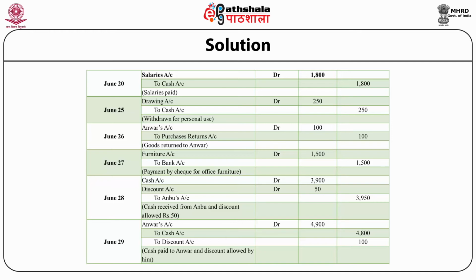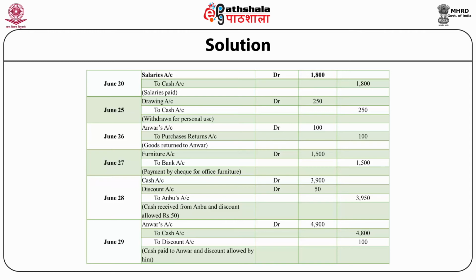June 25. Drawings account debit rupees 250 to cash account rupees 250. Summary: withdrawn for personal use. June 26. Anwar's account debit rupees 100 to purchases returns account rupees 100. Summary: goods returned to Anwar.